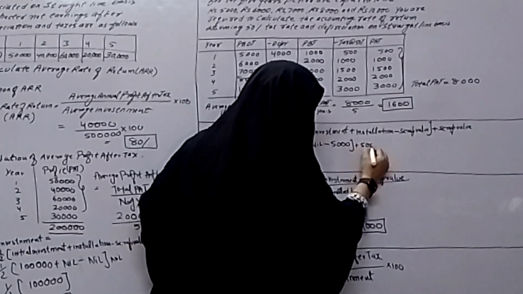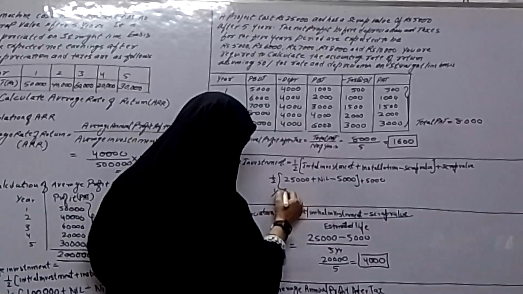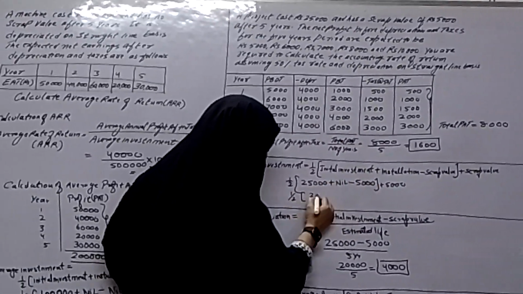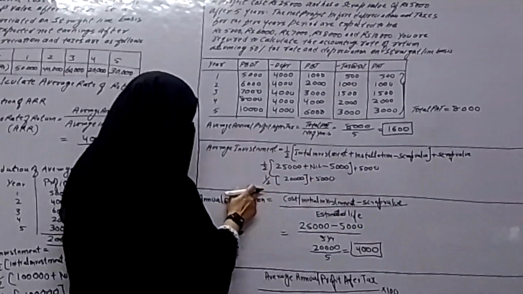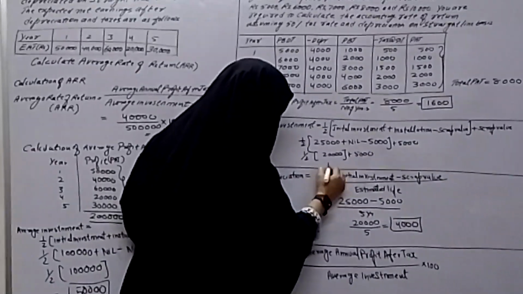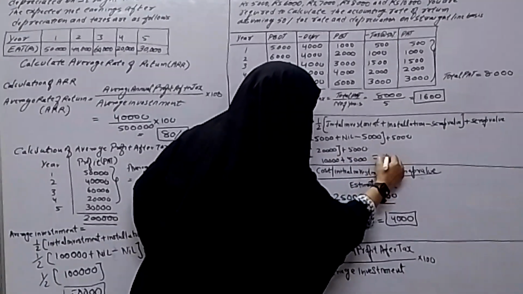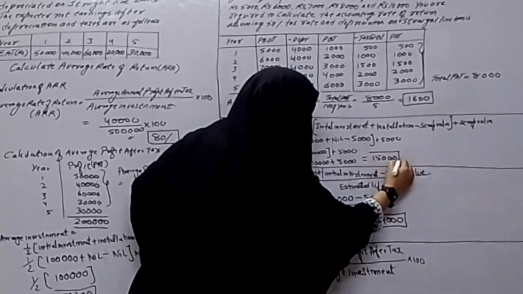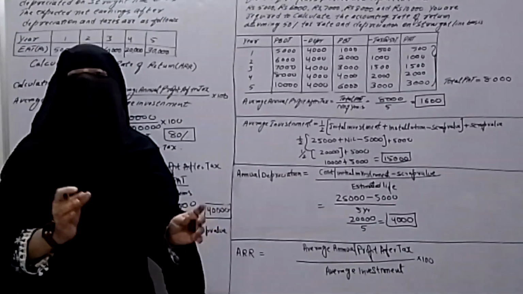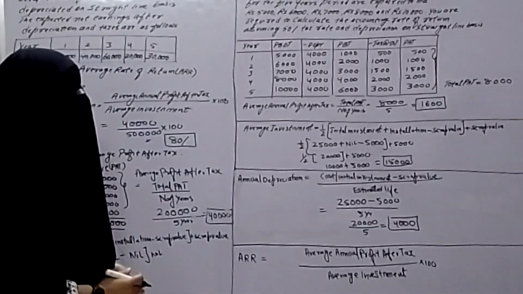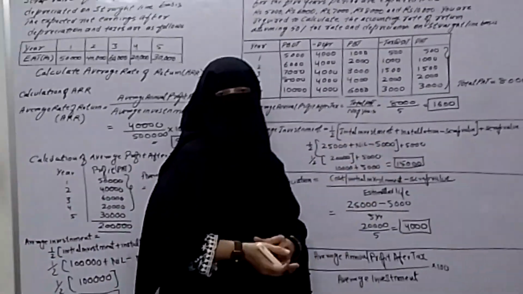Then plus 5,000. So 25,000 minus 5,000, 25 minus 5, it will be 20,000. Then plus 5,000. Then half of 20,000. Half of 20,000 will be 10,000. So 10,000 plus 5,000, it will be 15,000. So 15,000 is our average investment.